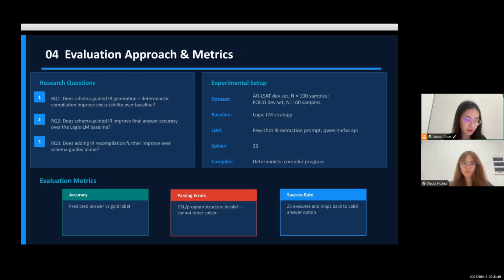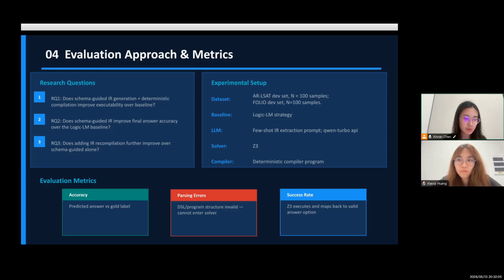We have three main research questions. First, whether schema-guided IR generation improves executability over the Logic-LM baseline. Second, does schema-guided IR improve final answer accuracy over the Logic-LM baseline? And third, whether recompilation provides additional gains beyond schema guidance alone.